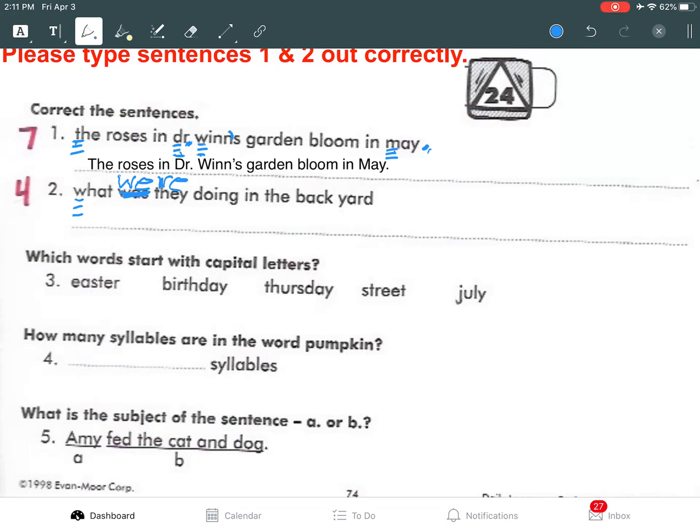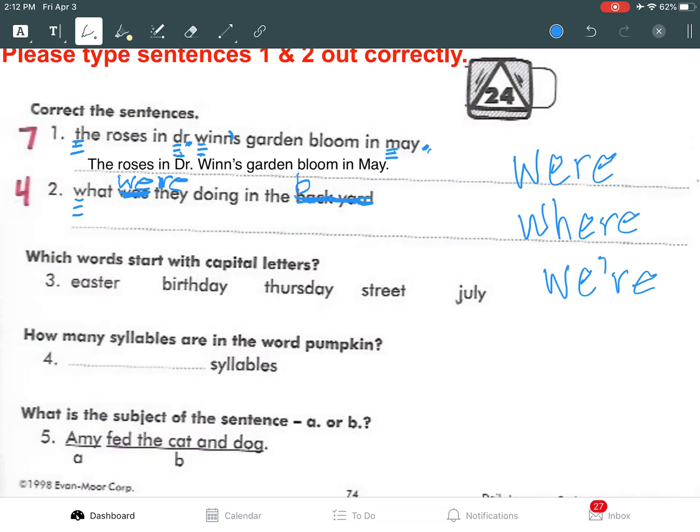And were is spelled W-E-R-E. Remember, there are 3 words that sound very familiar. Sorry, that R looks really wonky. All right, there is were, W-E-R-E. There's where, W-H-E-R-E. And then there's we're, W-E apostrophe R-E, which is a contraction. So don't get those 3 confused. All right, so what were they doing in the backyard? Backyard is a compound word. So both of those words need to be put together to make a complete word.